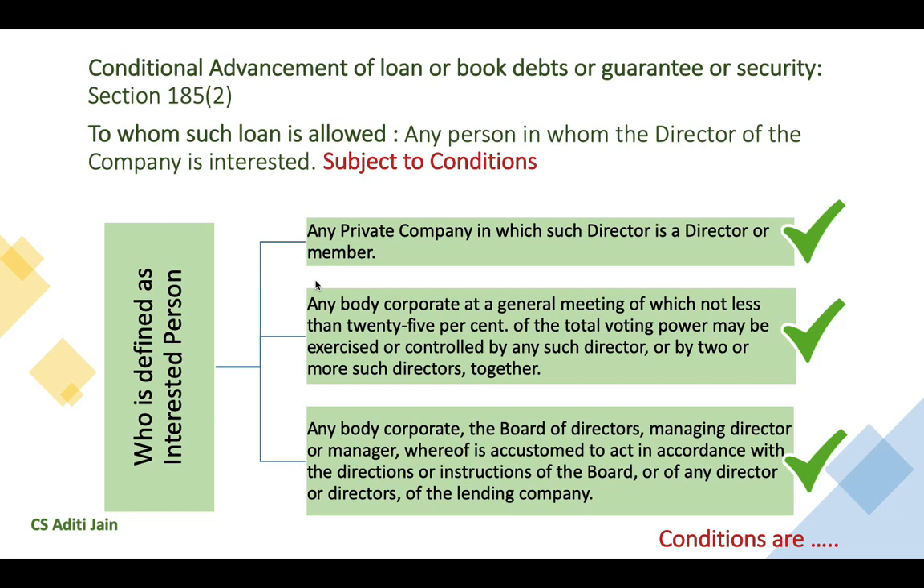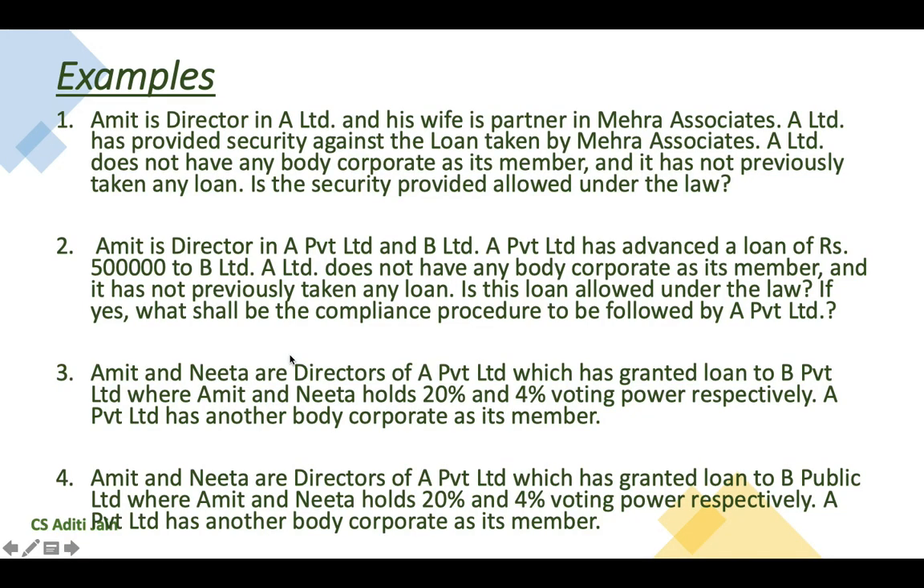The second definition says any body corporate at the general meeting of which not less than 25% of the total voting power is controlled by such director individually or together with other director. So in our example, both the directors are together holding only 24% of the voting power. So they will not be included in this definition of interested persons as well. So if we go back to our example, the fourth example cannot be treated as an exempted loan and it shall be prohibited under this section.